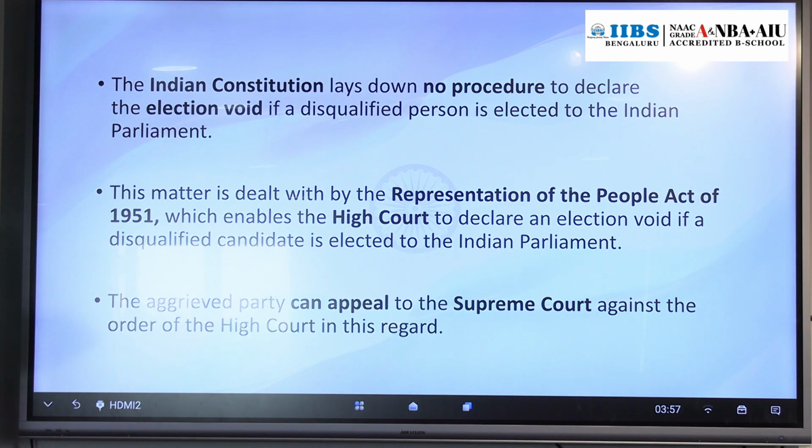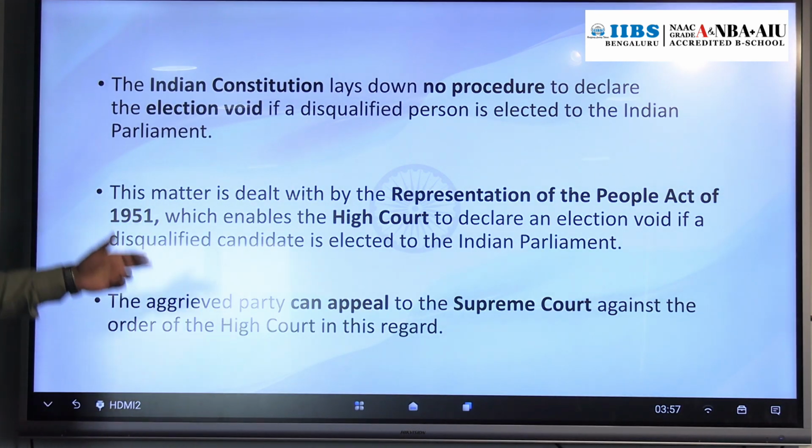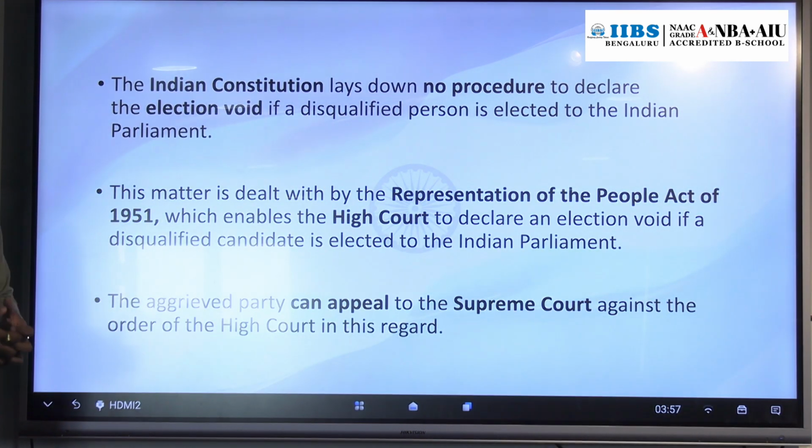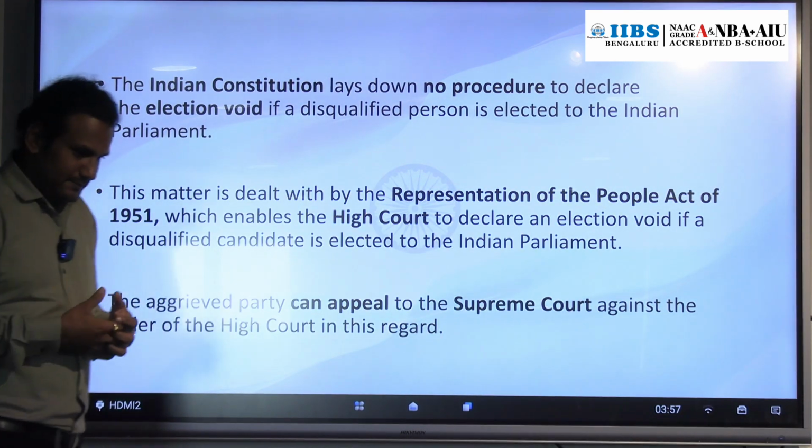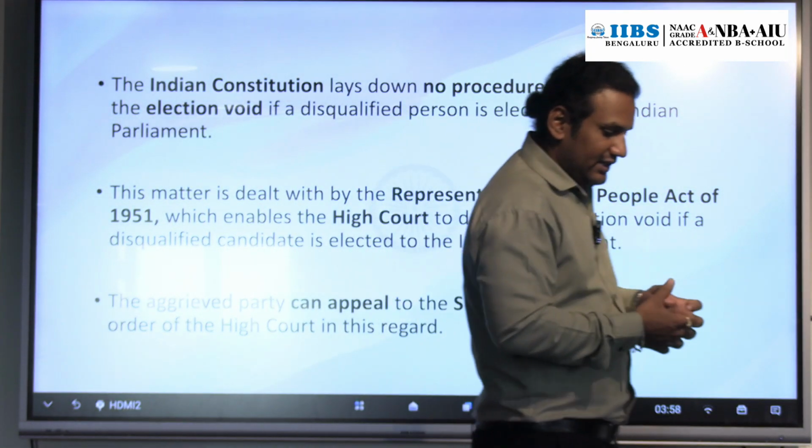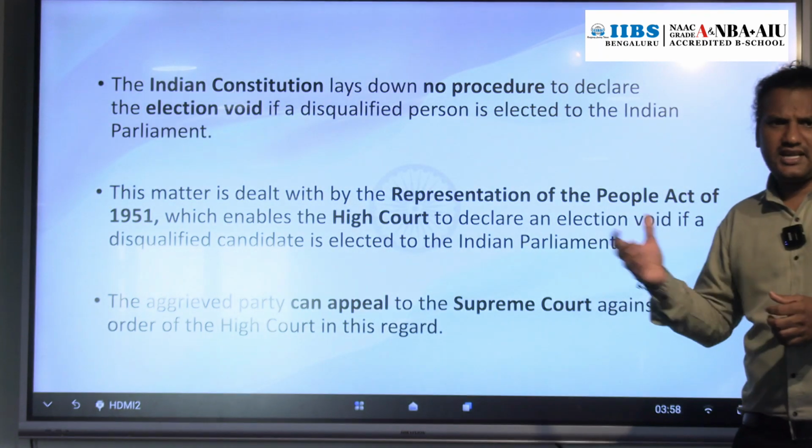Then next, regarding election, I said the court can declare the election void. Does the constitution mention any procedure? The constitution does not have any procedure to declare the election void so that a person can be disqualified. But where is it mentioned whether an election is fair or void?